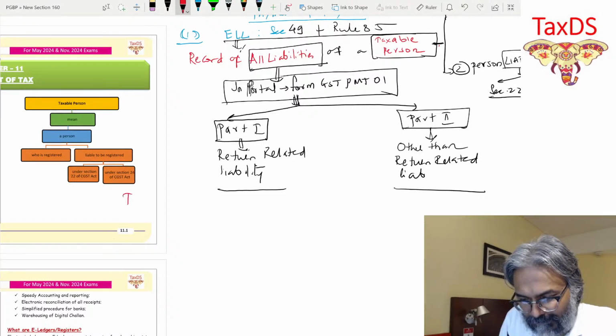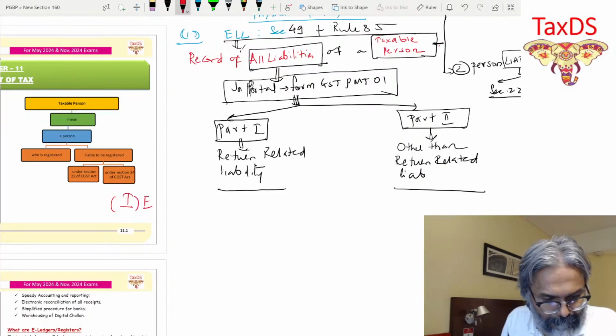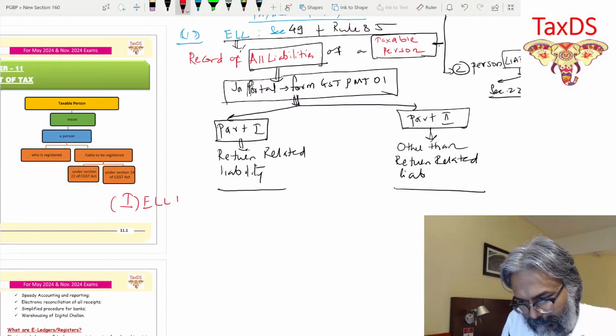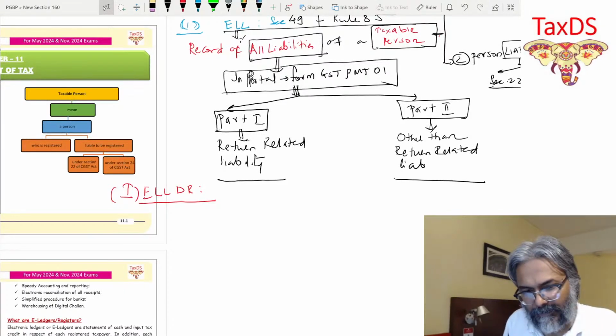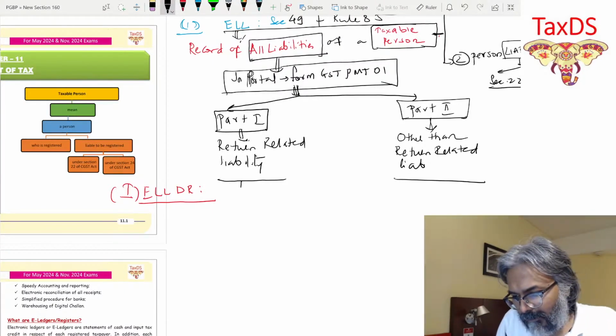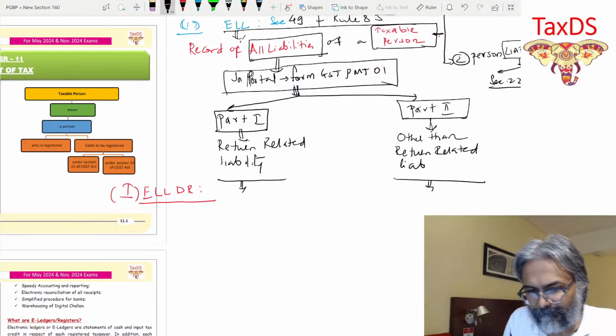So therefore, students, the first one in this regard would be ELL debit, electronic liability ledger debit. So they are going to debit this amount. Information, as you know, would be in Part 1 and Part 2.